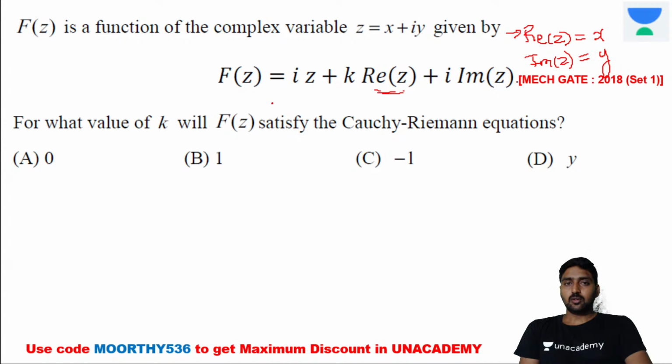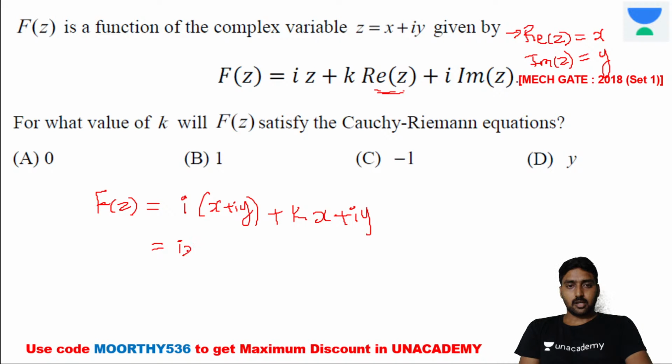Now substitute f of z. So first we need to take the value of f of z. So f of z is equal to I into x plus iy. Z is equal to x plus iy, right? Plus k into real part of z is equal to x plus I into y. Now multiply the I inside.